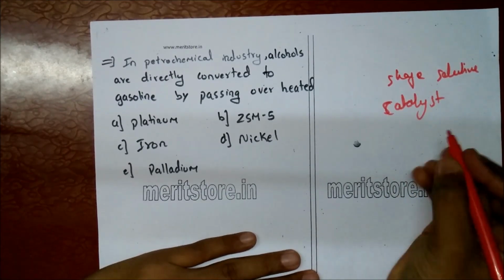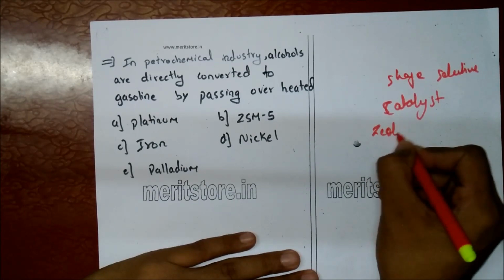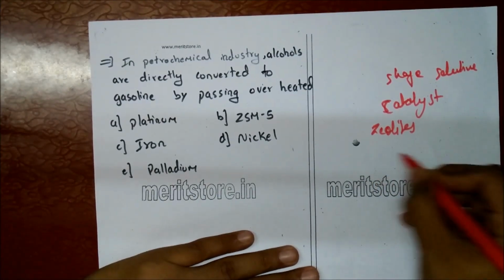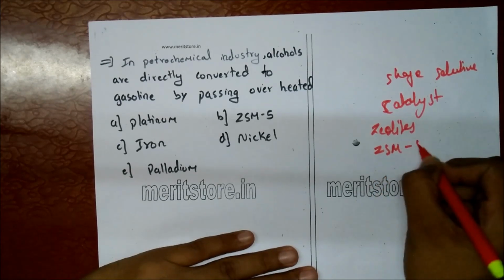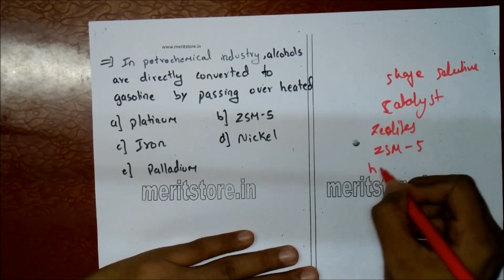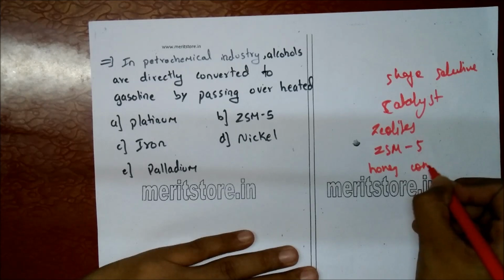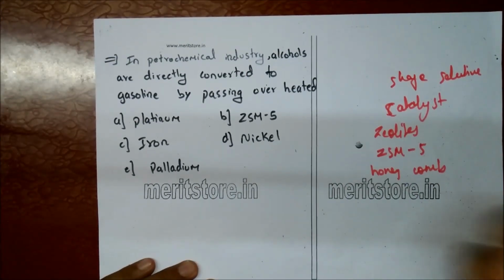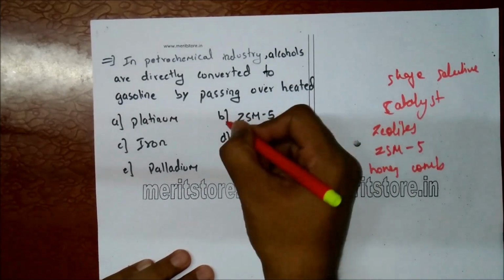Now, one of the very good shape selective catalysts is zeolites. They are good shape selective catalysts because zeolites or ZSM5 have a honeycomb structure. Therefore, out of all the 5 options, zeolite is the correct answer, which is ZSM5, which is option B.